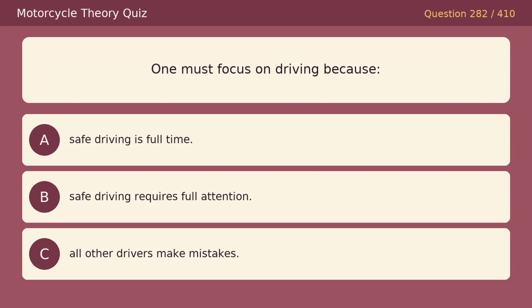One must focus on driving because option A, safe driving is full-time. Option B, safe driving requires full attention. Option C, all other drivers make mistakes. The correct answer is B, safe driving requires full attention.